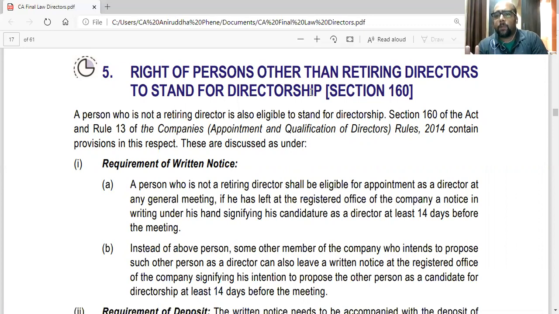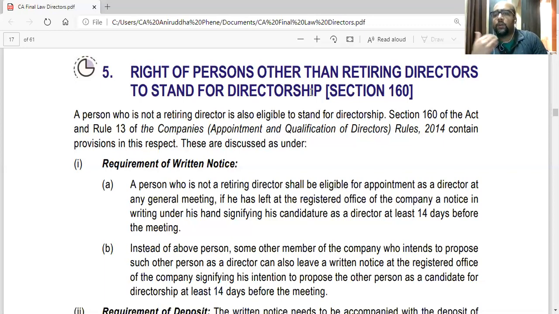And at the AGM, the same directors can be reappointed, or in their place, new directors can be appointed, depending on their performance. Now, this section talks about the appointment of other persons instead of the retiring directors.